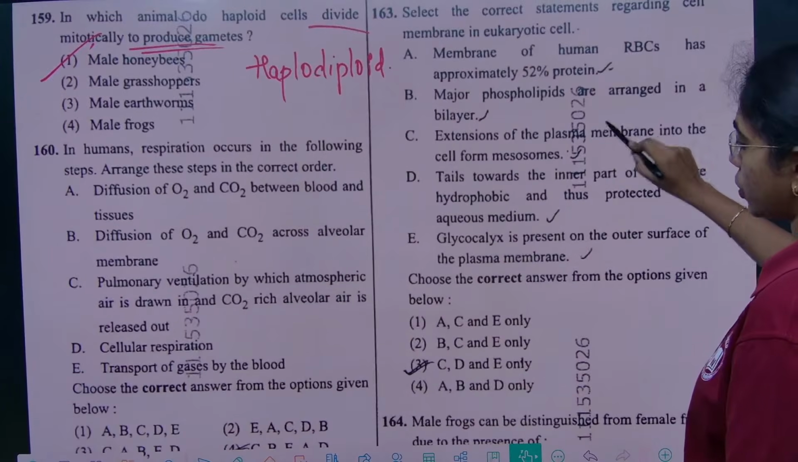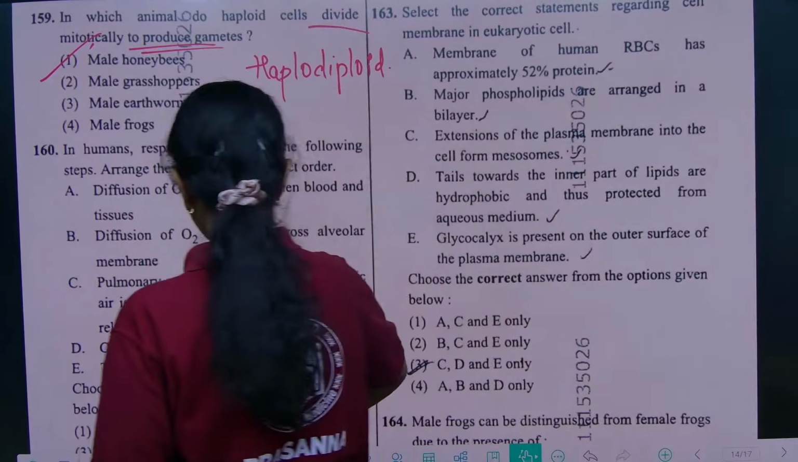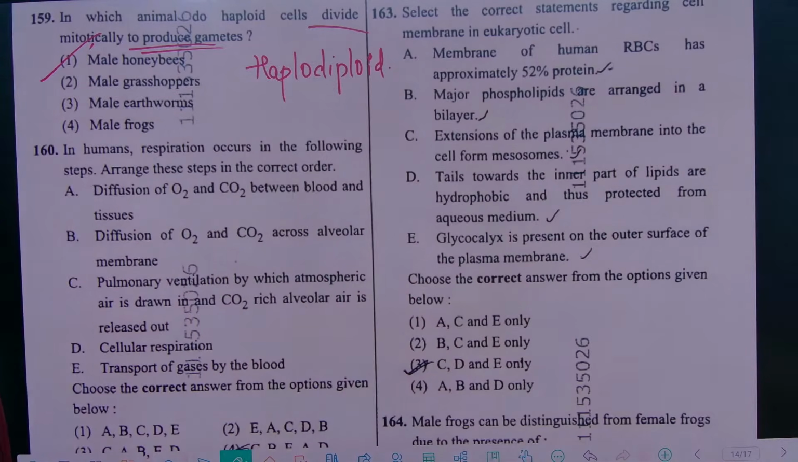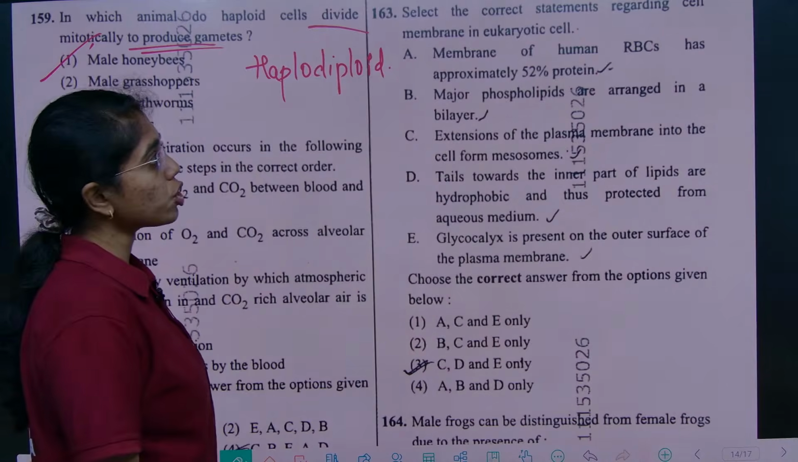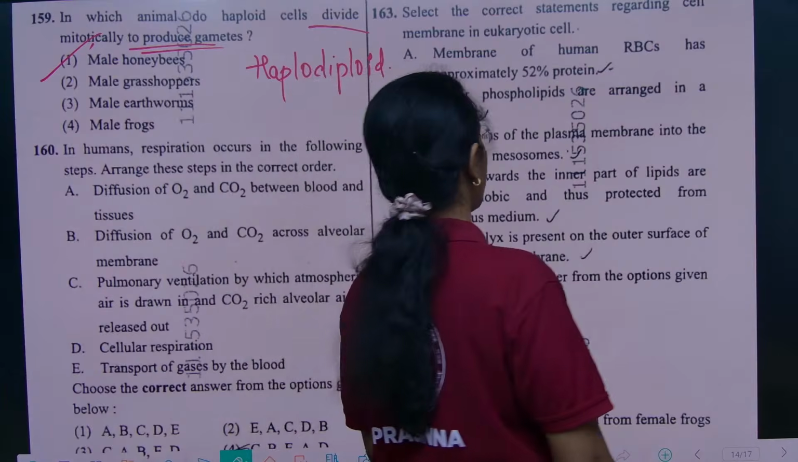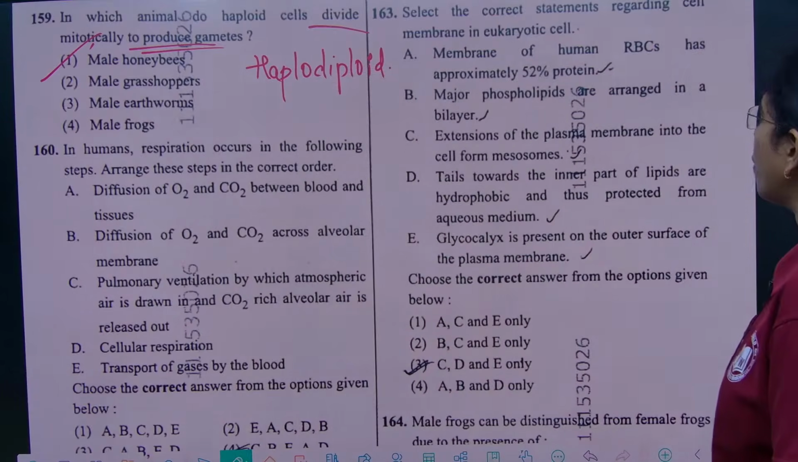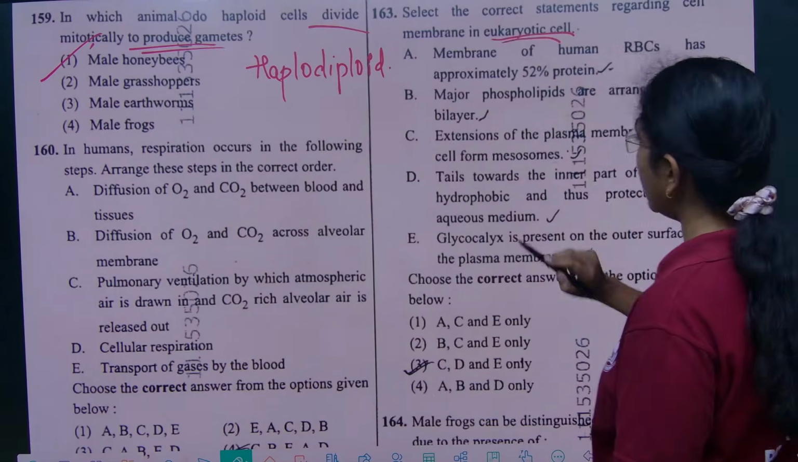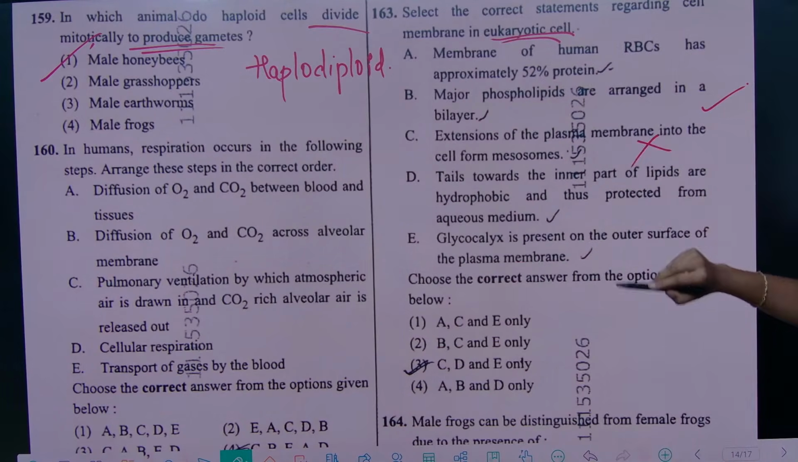Yeah, this question again from Cell the Unit of Life. Third question from the same chapter. Select the correct statements regarding cell membrane in eukaryotic cell. Membranes of human RBC have approximately 52% of proteins. Yes, it is 52% of proteins and 48% of lipids. Major phospholipids are arranged in the bilayer. True, major phospholipids arranged in bilayer. Asked about eukaryotic cell. So extensions of plasma membrane will not be mesosome.